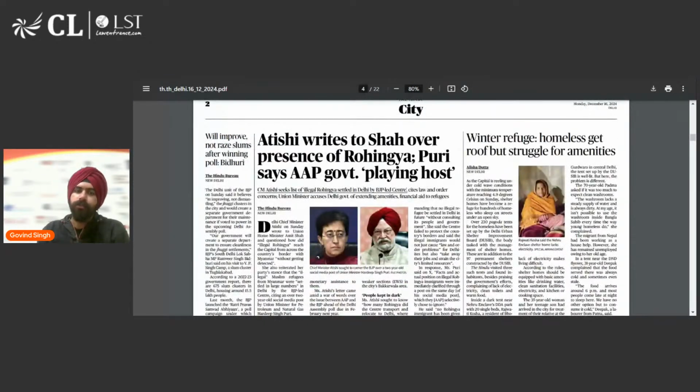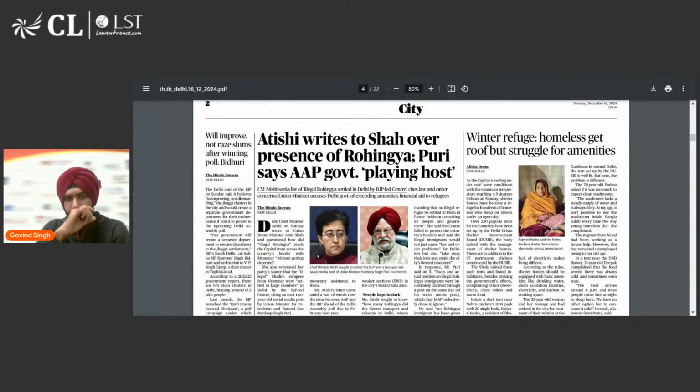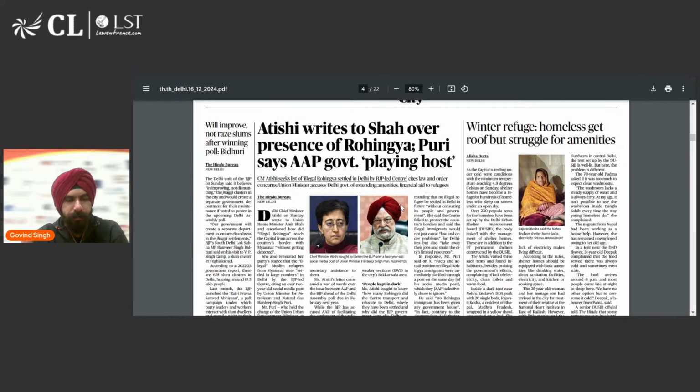Then there is city-based news. This is again related to the Rohingya crisis, and Atishi has written to Amit Shah, essentially over the presence of Rohingyas. And Hardeep Singh Puri says Aam Aadmi government is playing host. That is, they are hosting the Rohingyas in Delhi by providing them shelter, by providing them financial aid, which they should not. So again, the blame game is happening. So in general circumstances, city-based news को हम नहीं करेंगे because these are specific to the city.